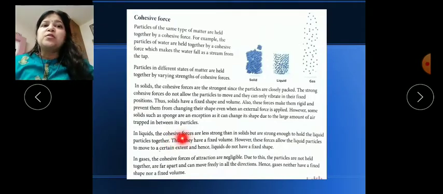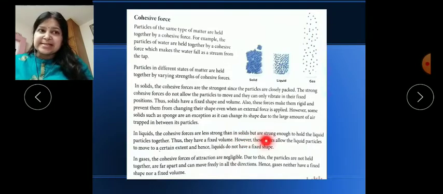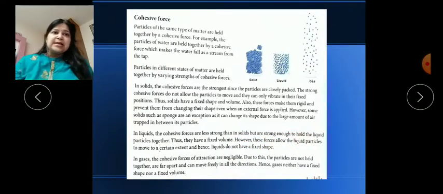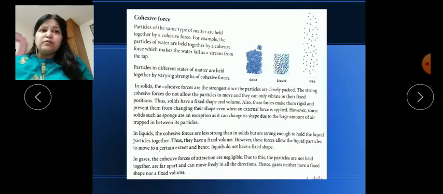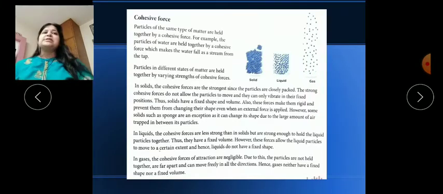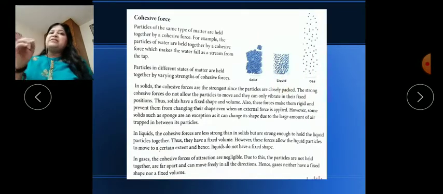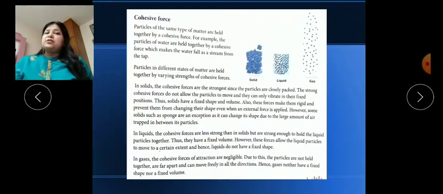Now in liquids, cohesive forces are less strong than in solids, as I said. That's why they have a fixed volume. One property we all know is that liquids can flow up to a certain extent, because they have a lesser cohesive force of attraction than solids. One of the properties is also that they take the shape of the container.